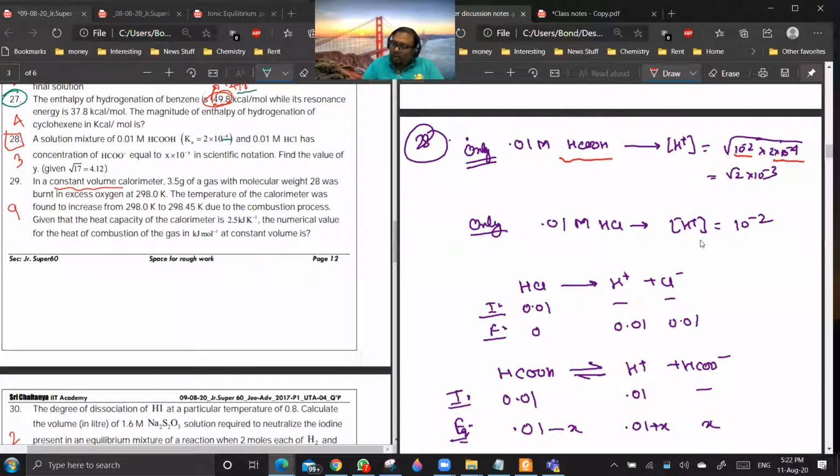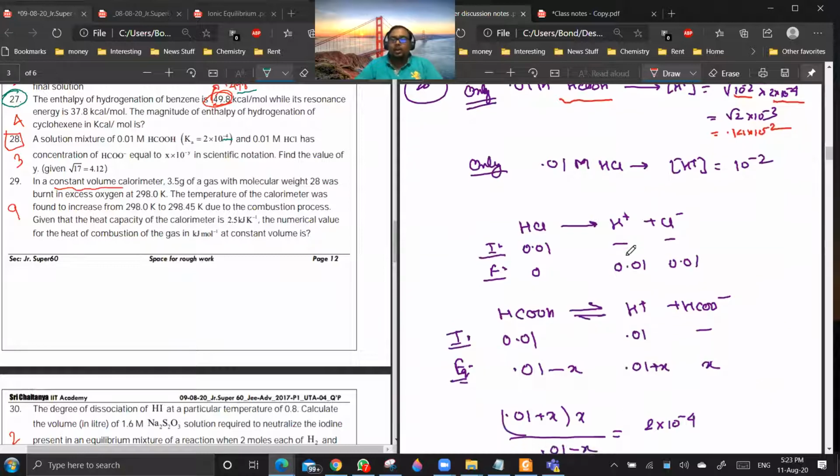It is like 0.14 into 10 to the power minus 2. Are you getting my point? You cannot neglect 0.14 with respect to 1. You can neglect 0.05 with respect to 1, but not 0.14, because it is like 14%. We follow the 5% approximation rule. So we will do it the correct way.